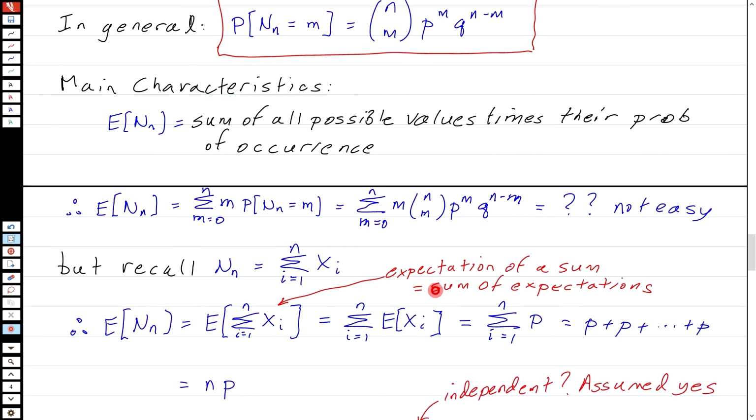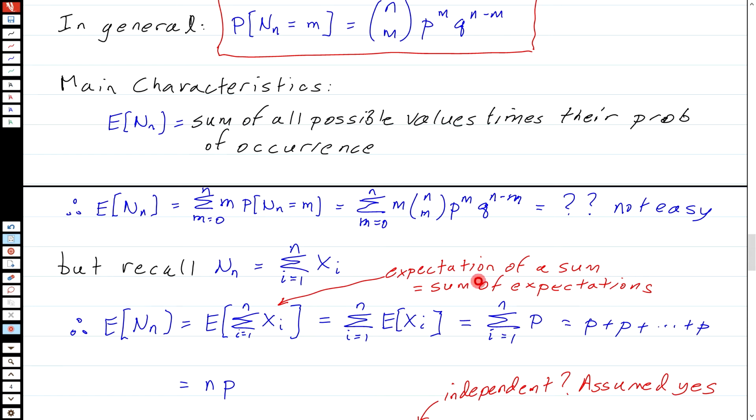The much simpler way of approaching this problem is to recall that n sub n is the sum of these Bernoulli trials, i equals 1 to n of xi's, and where these are 1s, we get a success, and so I'm just counting up the number of 1s, which is the number of successes. That means the expected value of this is just the expected value of this sum.